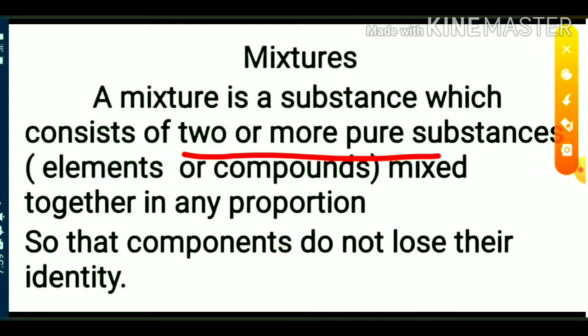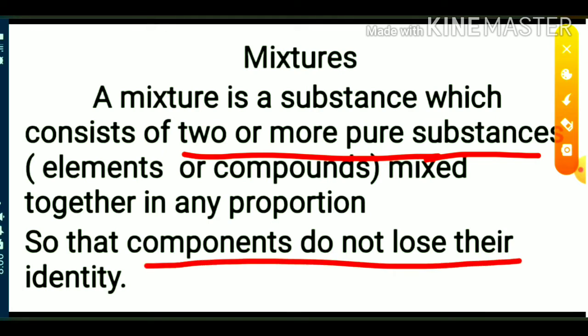Likewise, mixtures are substances which consist of two or more pure substances. Pure substances means elements or compounds. Two or more elements or compounds are combined together to form mixtures. Okay? Two or more pure substances are combined together to form mixtures, so that these components do not lose their identity.